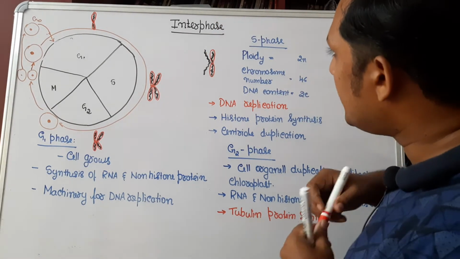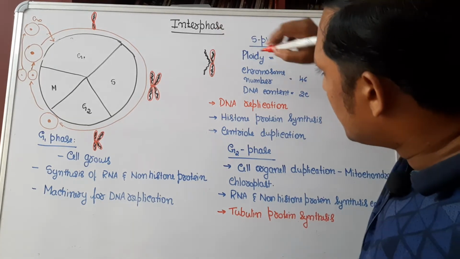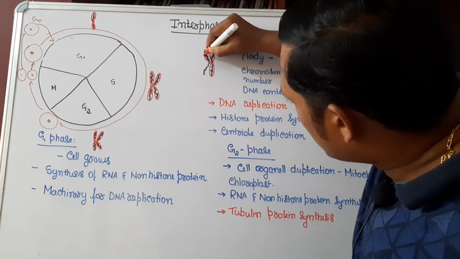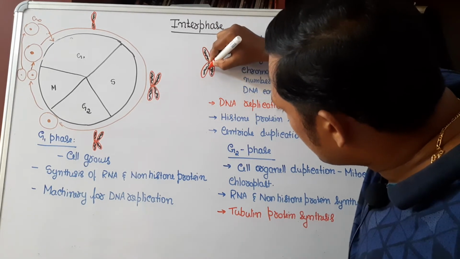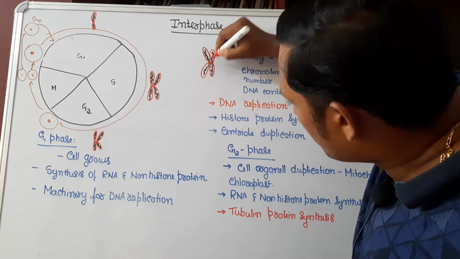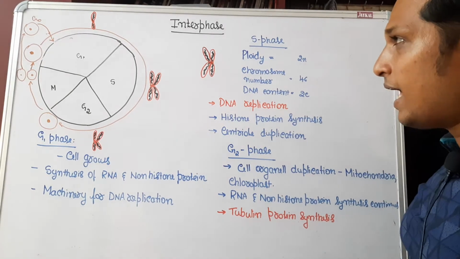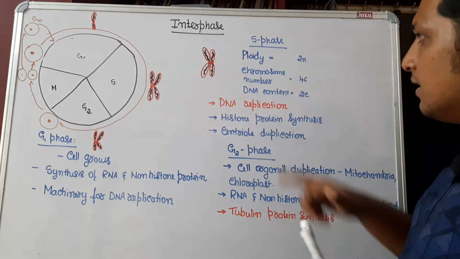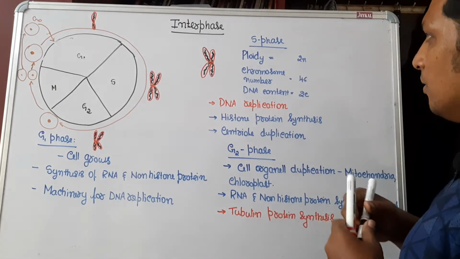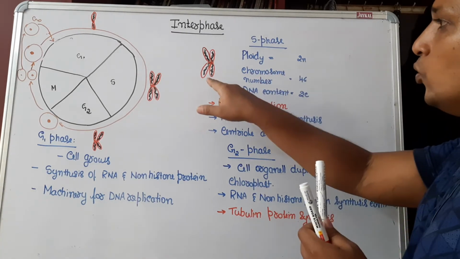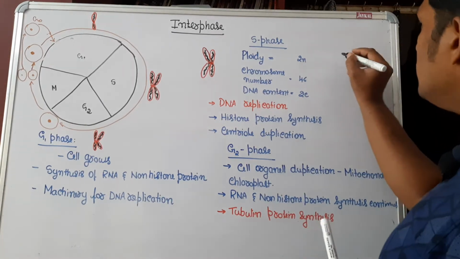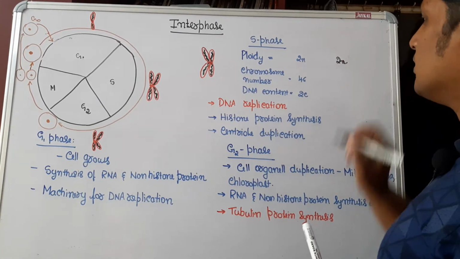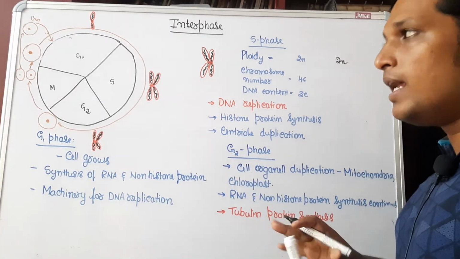So there is replication of DNA. And to accommodate that, we'll draw one chromatid. So what has happened? Look at what has happened. The ploidy of the cell, a 2n cell, remains 2n only. There is no change in ploidy because the chromosome number has not changed.